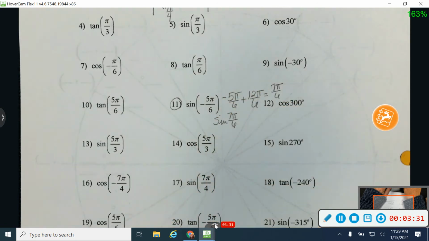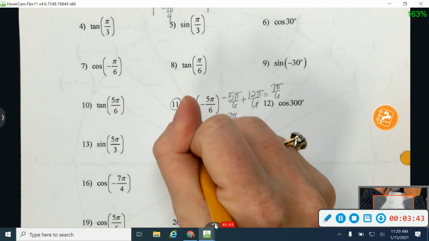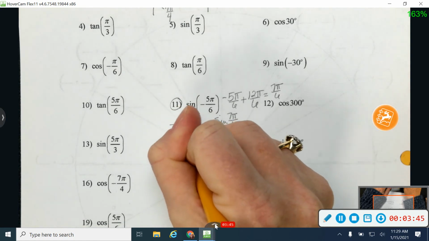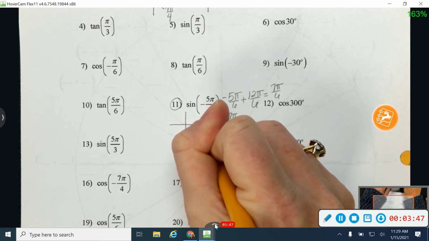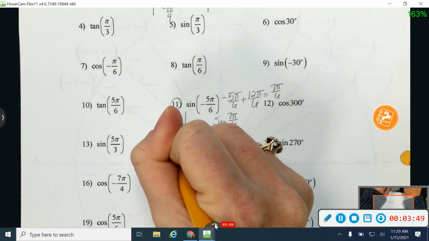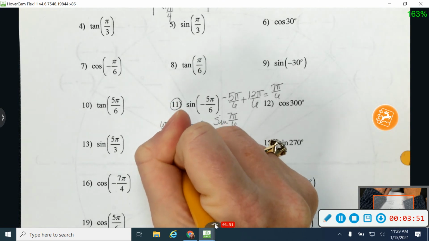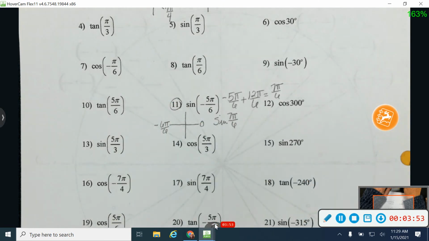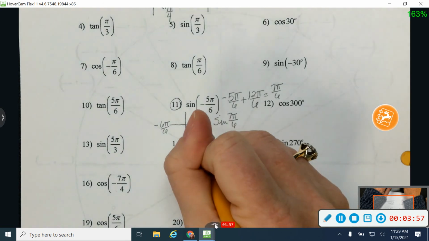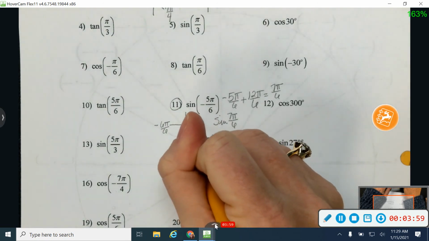Because remember last week we talked about that coterminal angles are the same angle, just with a different name. If you wanted to draw on this one, I would say that, think back, yesterday we talked about that this is 0, and this is 1 pi, or 6 pi over 6, which would be the same thing as negative 6 pi over 6. So if I'm going to measure clockwise, 5 pi over 6 would be this one right here.